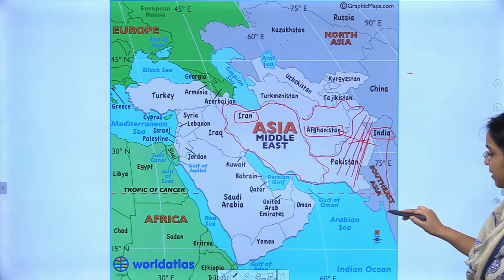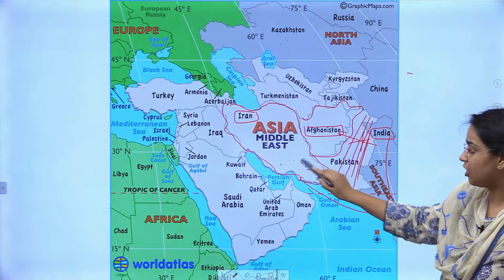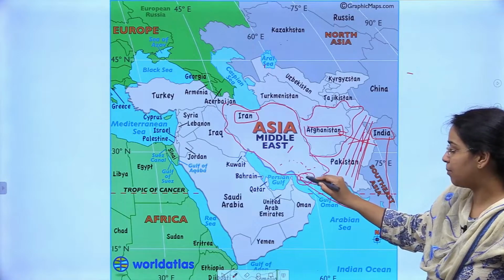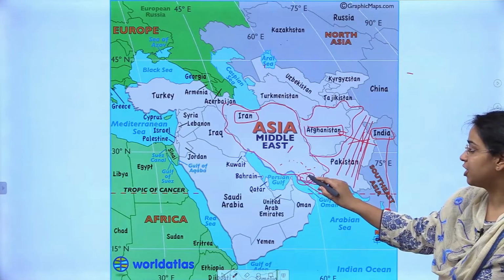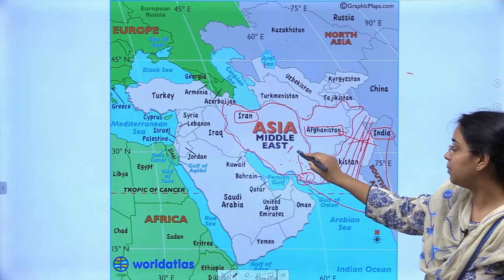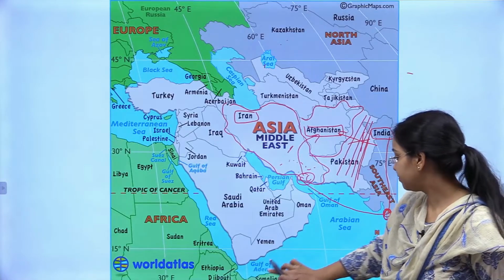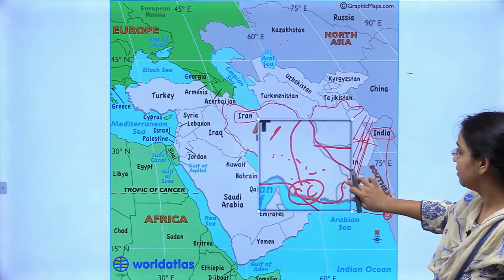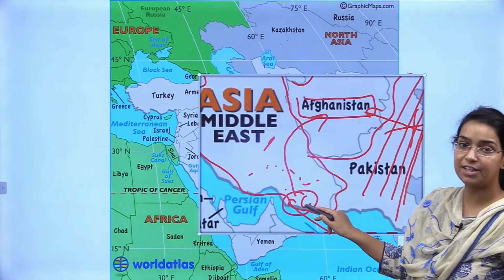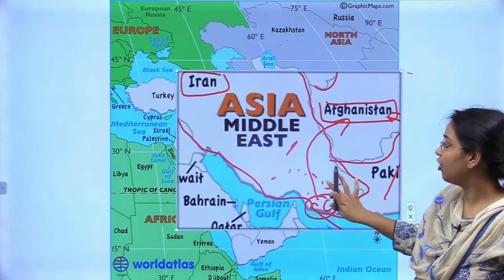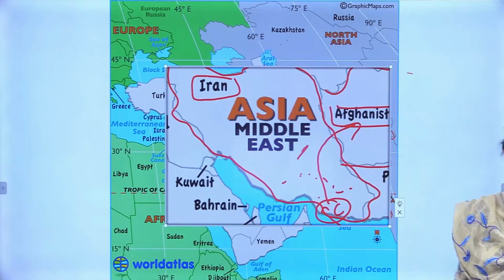so what is India doing? From here, from Bombay, what will India do? India will get connected to Iran. This is Iran, okay, this is Iran, right? Here India is making an effort to build and establish the Chabahar port. So India will bring its products to Chabahar port, and from here it will transport those products to the Afghan lands, right. I hope you can see this, right? India will create Chabahar port in this area of Iran, Chabahar in Iran, and then get connected to Afghanistan.